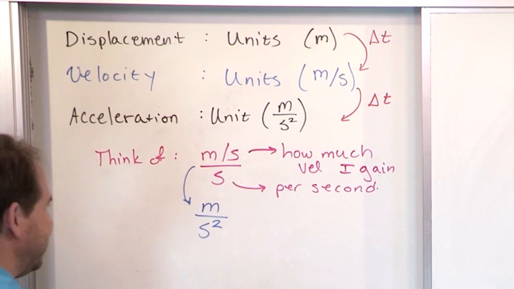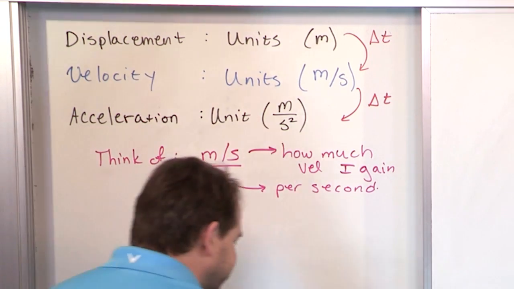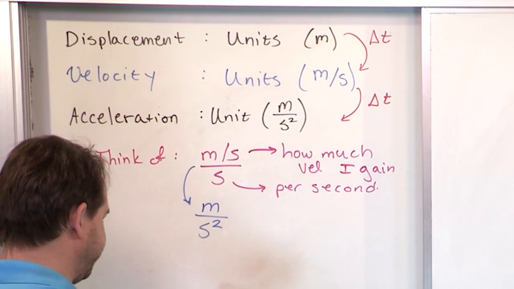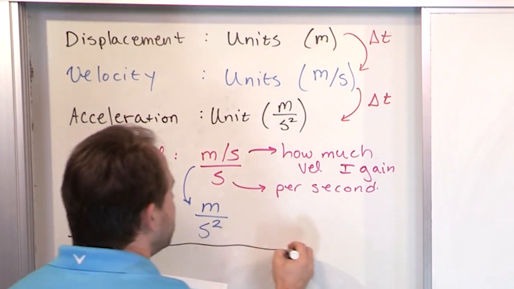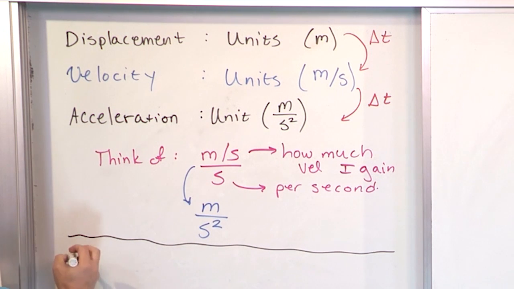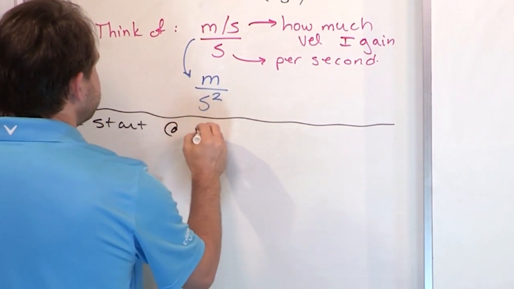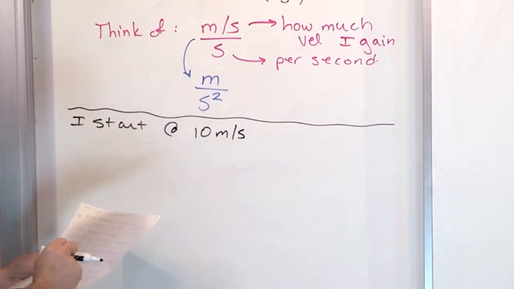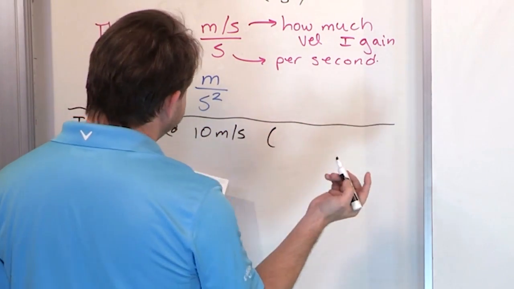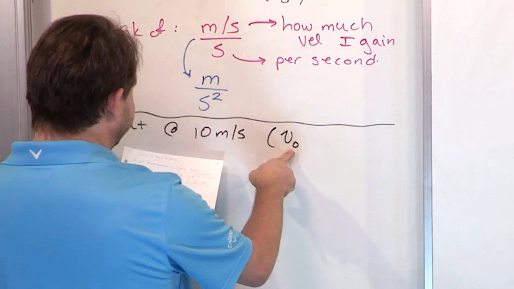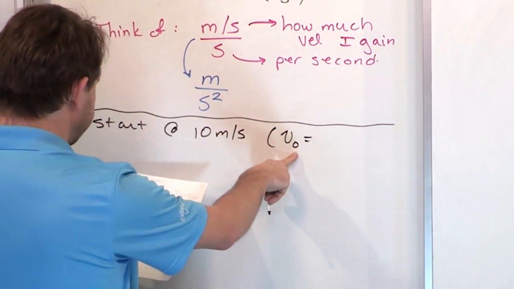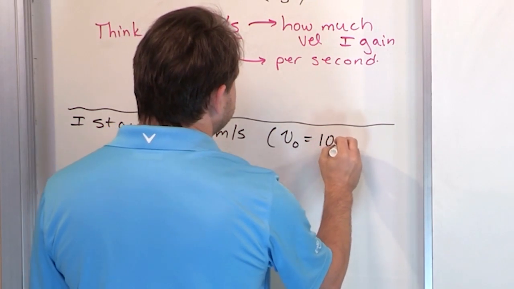So in order to solidify this in your mind, to make it absolutely concrete, let's do a really quick little example. We'll do it right here on this board. Let's say I start at 10 meters per second. That's my initial velocity. The way I'm going to write that, and you're going to see this in physics, so you might as well get used to it, my initial velocity, I'm going to call it V naught, that's a sub-zero, is 10 meters per second.